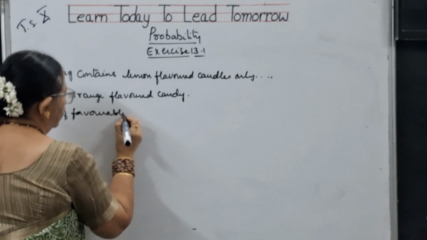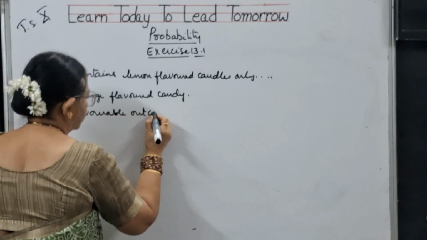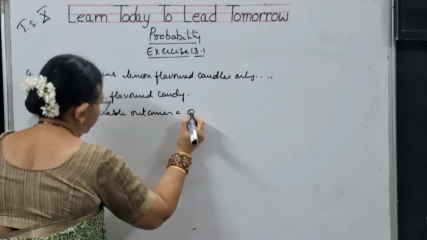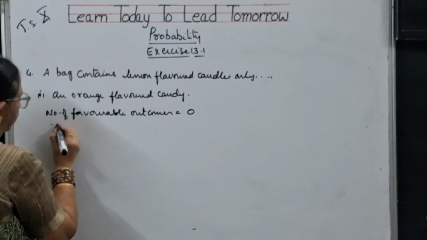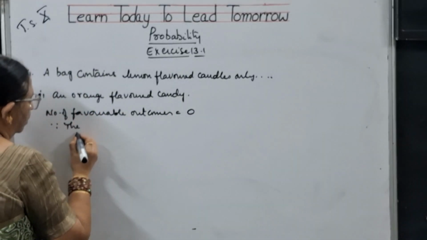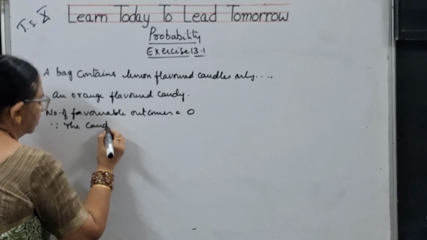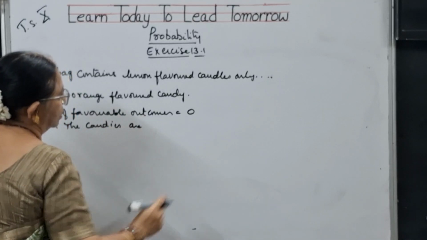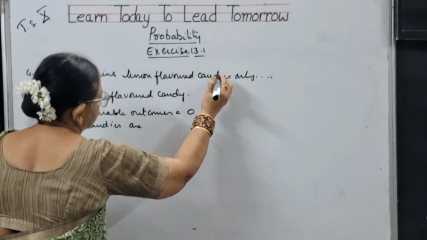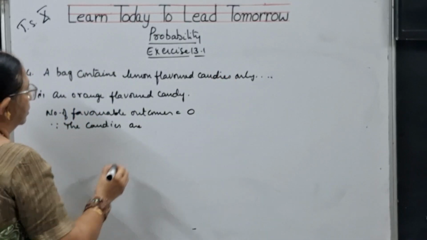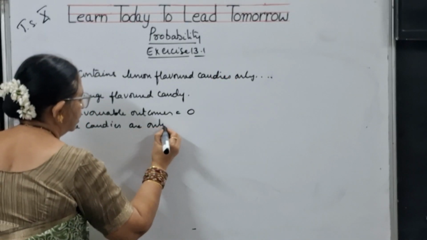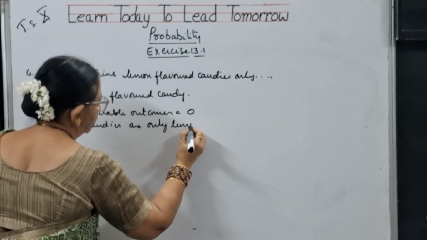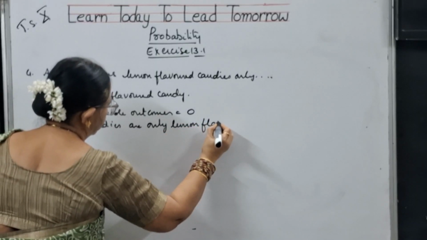Number of favorable outcomes will be 0. Why? It is because the candies are only lemon flavored.